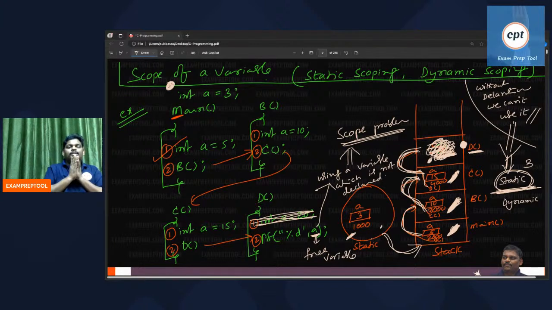In some languages, the scope problem is solved by the compiler. In some languages, the scope problem is solved by the processor. Can you say: solving the problem early, or solving the problem afterwards? Which is easy?